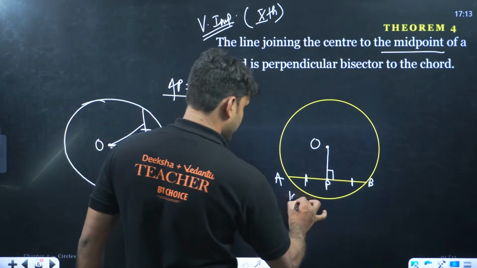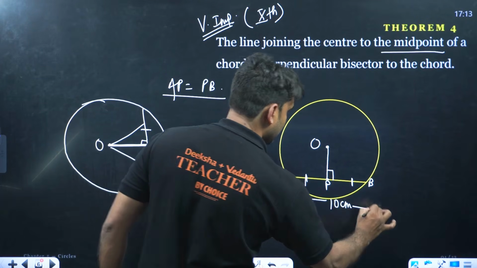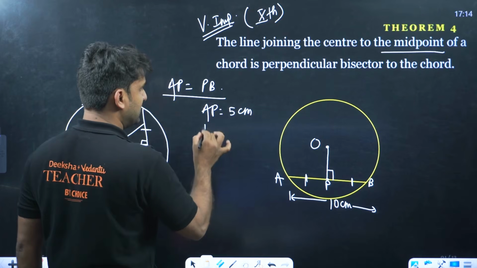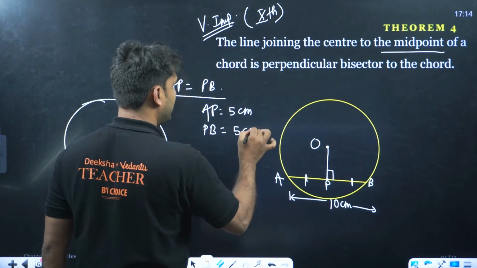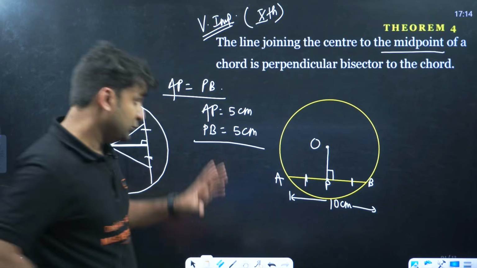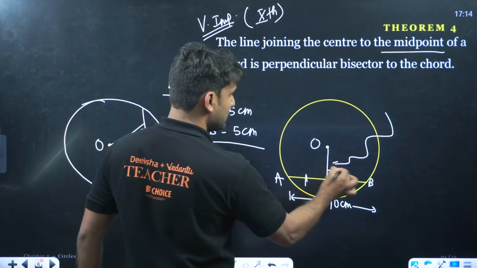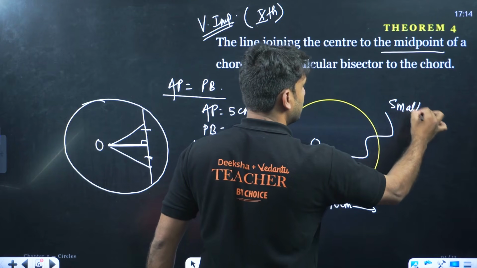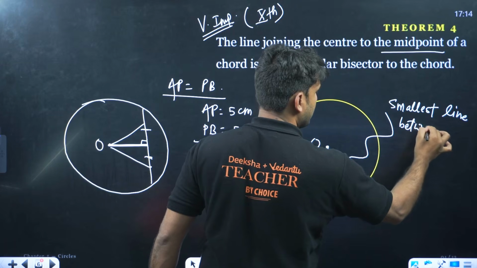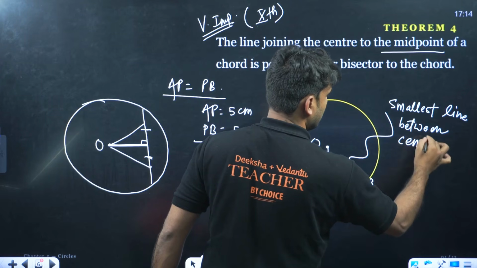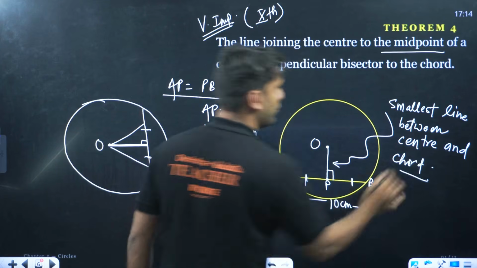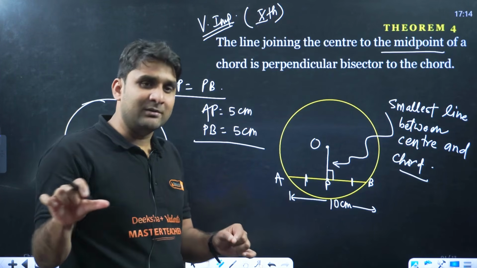Just imagine if AB is 10 centimeters, right? So what will be AP? AP will become 5 centimeters and the length of PB will be 5 centimeters. It will be divided at 90 degrees. And you know, this OP is the smallest line between what? Center and chord. And we all know the smallest line between a point and a straight line is always